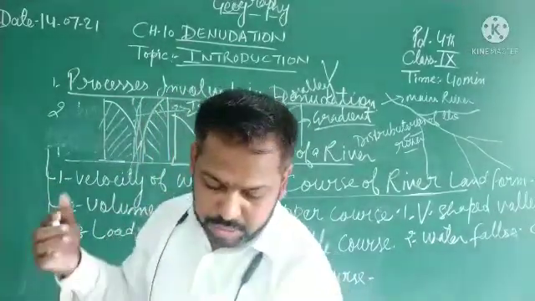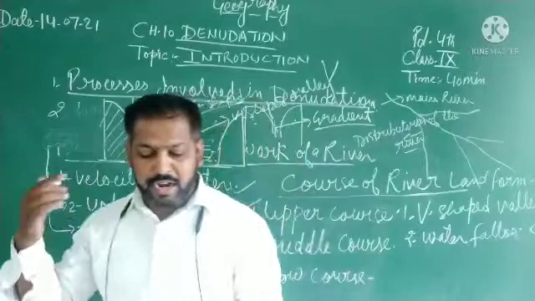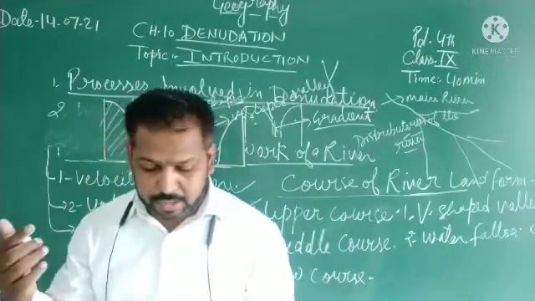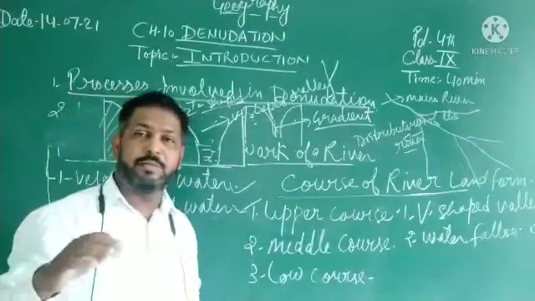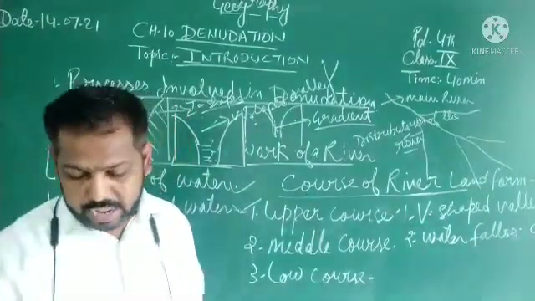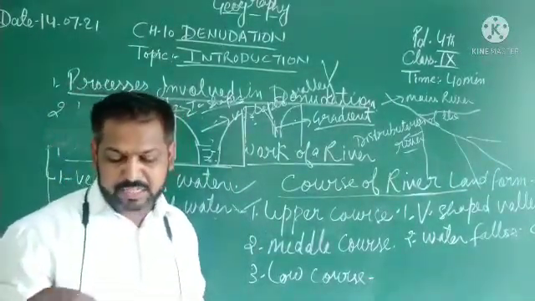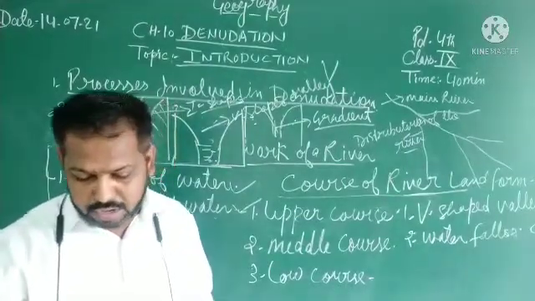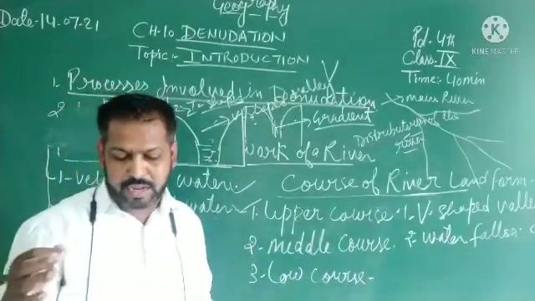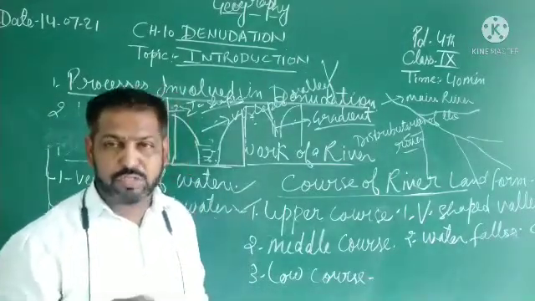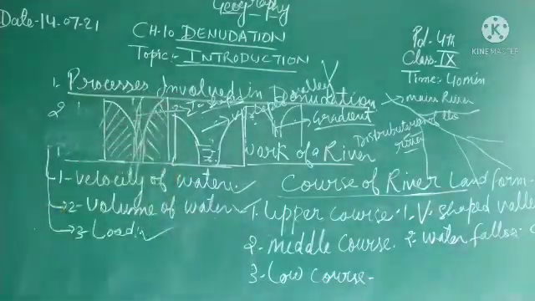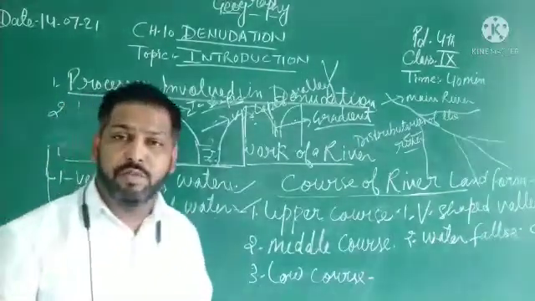A waterfall is generally formed due to large differences in the rate of erosion. Smaller differences lead to the formation of step-like features known as rapids. So this is called the waterfall, the formation of the waterfall.